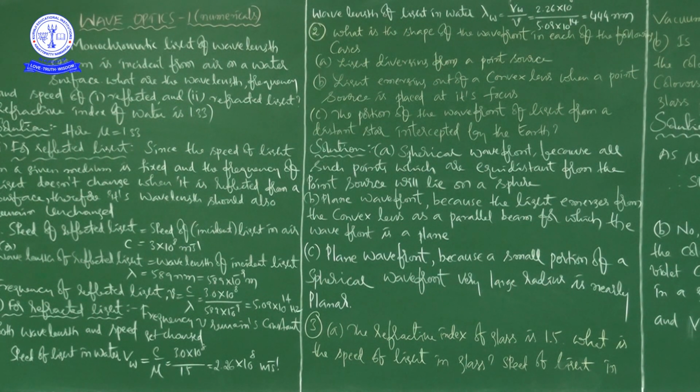At the same time, a certain amount of energy is also sent back into the same medium, that is, air. So please keep in mind, when light, an invisible form of energy, is incident at a point on the surface of another medium, a certain amount of energy will pass through that medium, that is refraction of light.